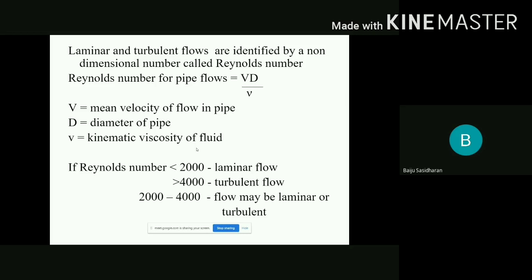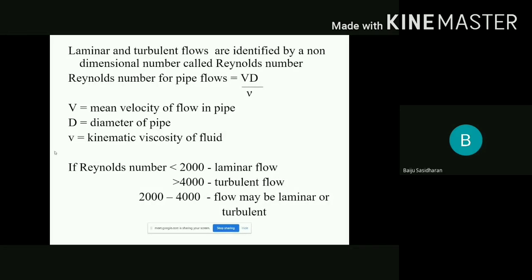Laminar and turbulent flow are identified by a non-dimensional number called the Reynolds number, as I have already told you. The Reynolds number of pipe flow is represented by the relation Vd by nu. Here I have written it like a V, so you have to correct it as the Roman letter nu.